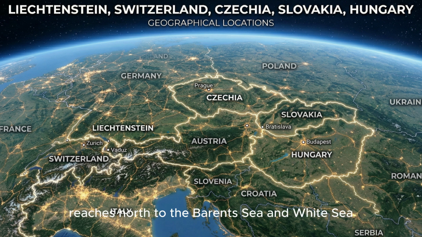The European part of the Russian Federation borders Norway, Finland, Estonia, Latvia, Lithuania through Kaliningrad, Poland, Belarus, and Ukraine to the west. It extends southward toward the Caucasus region and borders the Caspian Sea. Further east it reaches north to the Barents Sea and White Sea, and stretches eastward to the Ural boundary.